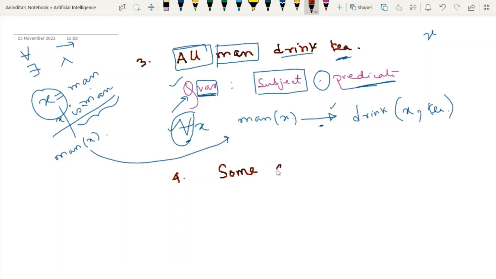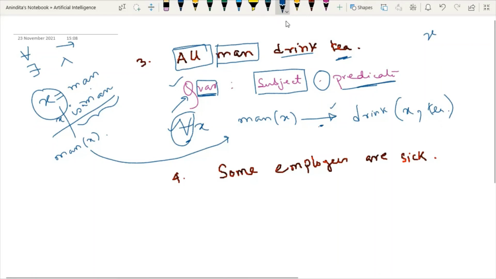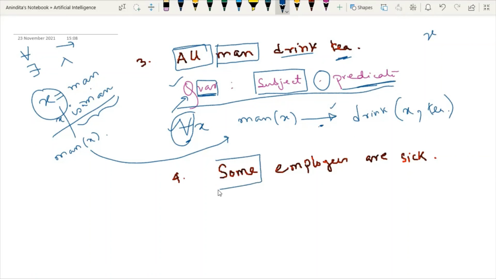Now say there is one example given to you: some employees are sick. How could I solve this one? I have to use this formula. Which quantifier should we use? Then what variable should we use? X is equal to employees. Okay, so I have used X. What is the meaning of this?